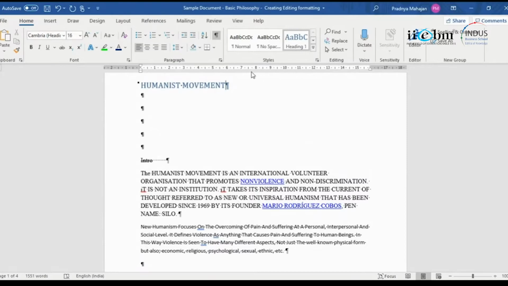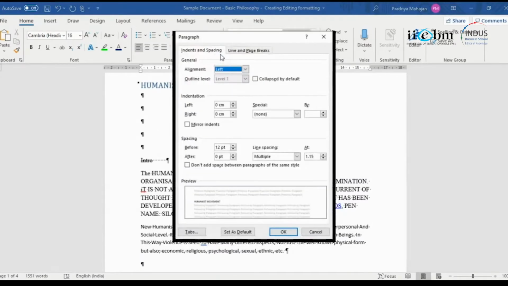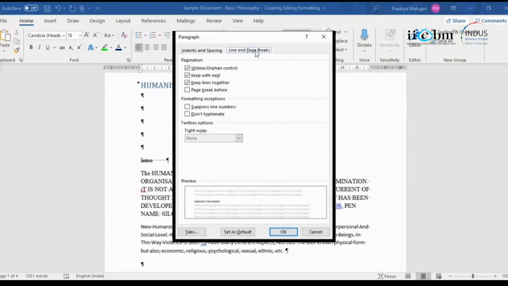If you click here, you have indentation, you have spacing. So what you can do from here, you can do in more detail when you click on that right slant arrow that you can see. So lines and page breaks, keep the lines together, or suppress line numbers, these kinds of things will be available.